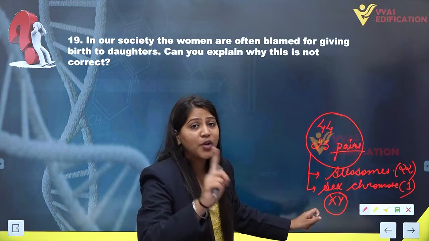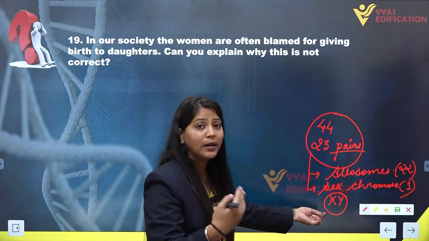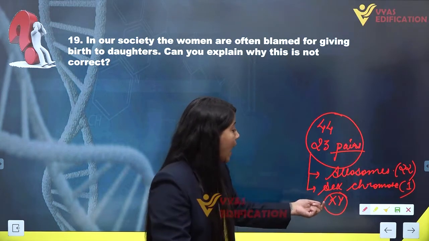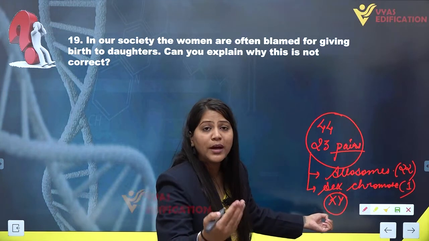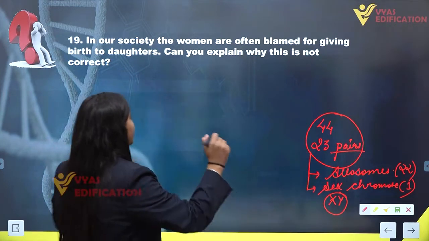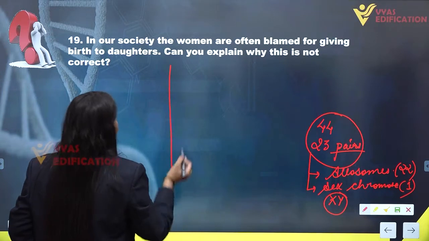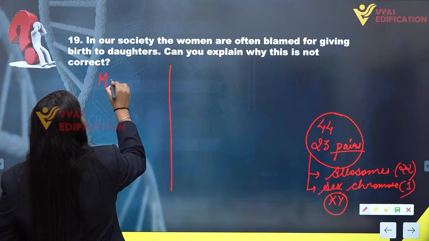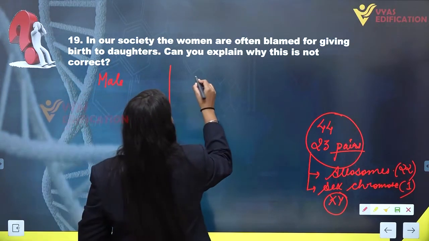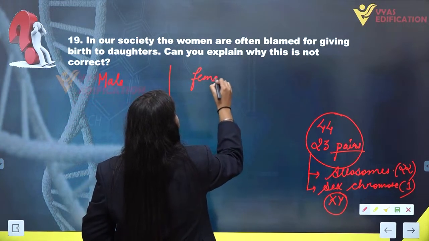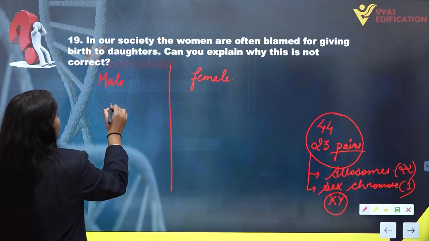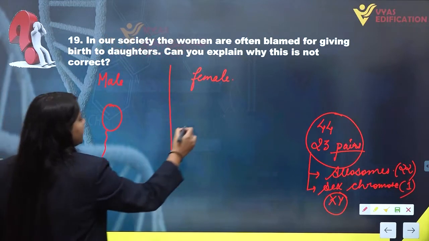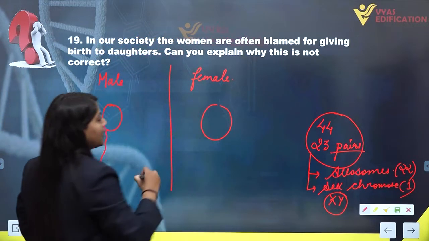It is a matter of chance whether the X will go into the gamete or the Y will go into the gamete. Let's take the male case and the female case separately. Here we write male, here we have female. We are talking about the sperm cells and here the ovum.